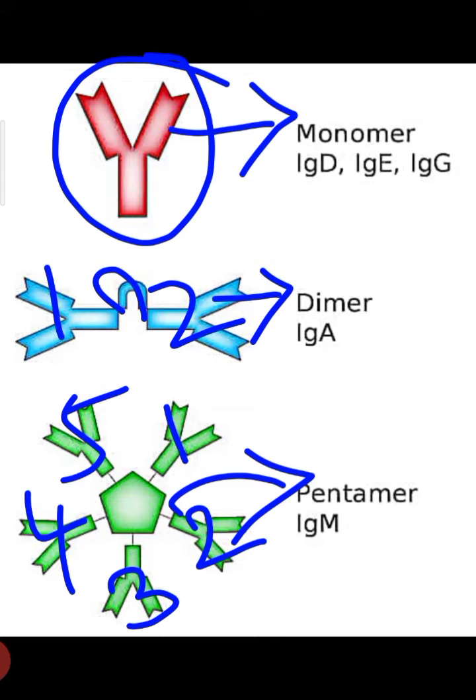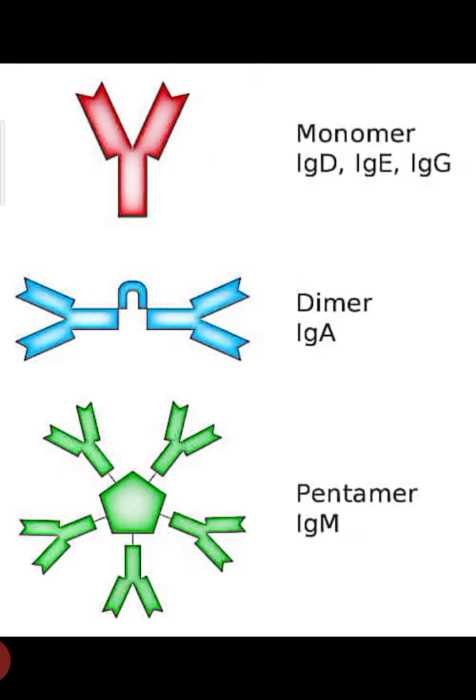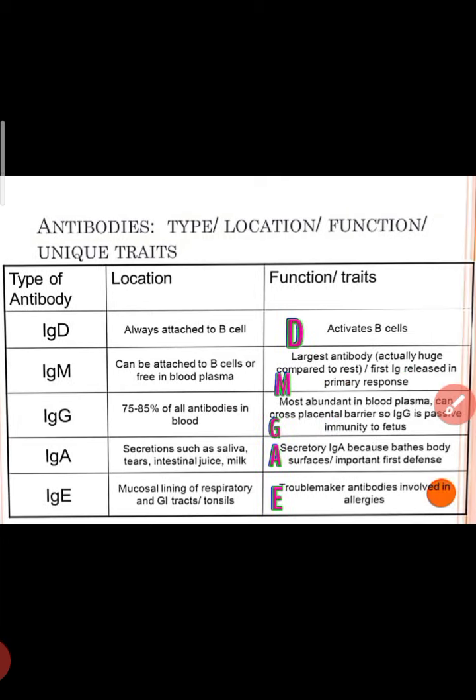Monomer, dimer, pentamer, based on the structure of antibodies. Monomer is simple and single, dimer has 2 antibody molecules, pentamer has 5 molecules. IgD, IgE, IgG belong to monomer. IgA belongs to dimer. IgM belongs to pentamer structurally.